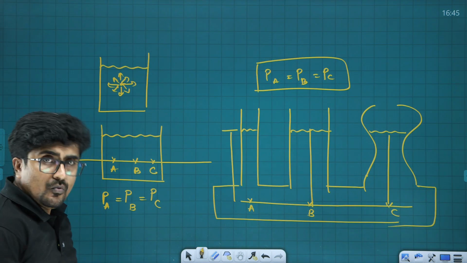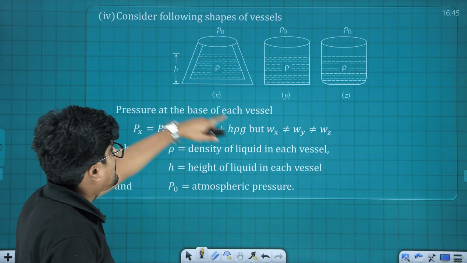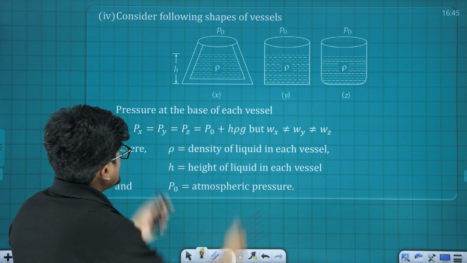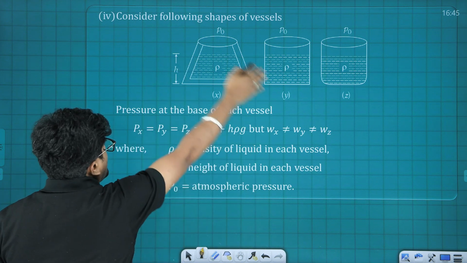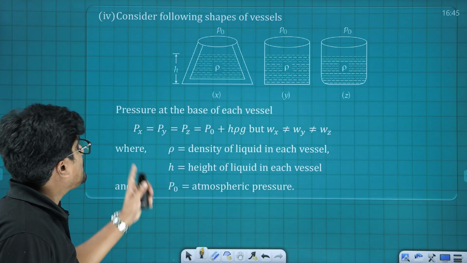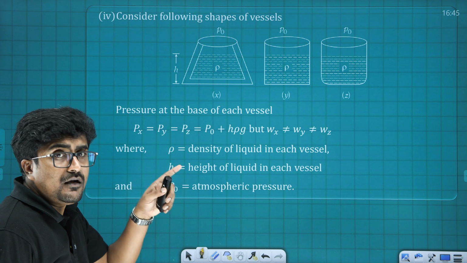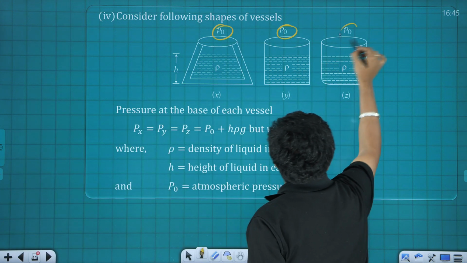Okay. Now we are moving to the next slide, that is regarding the shape only that we already discussed. They have given some other diagrams, that's all. Okay, so the pressure is going to be same if the height is the same, that's all. So definitely here if atmospheric pressure is there like P0, you can see P0 atmospheric pressure is marked.